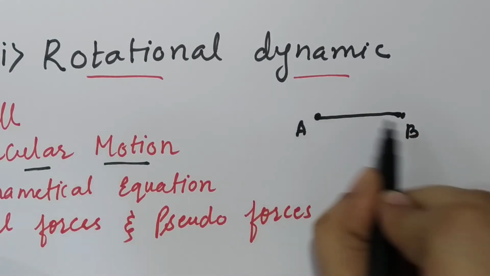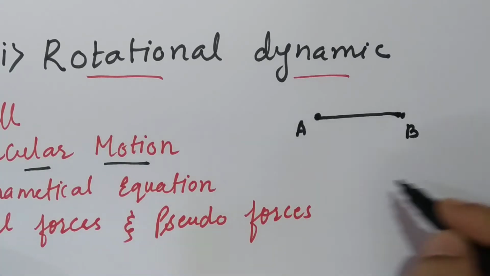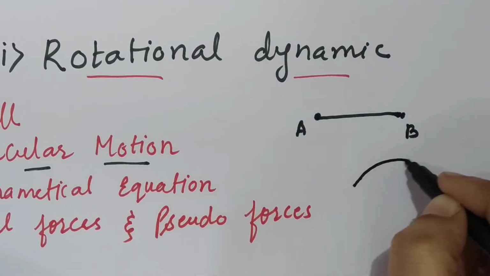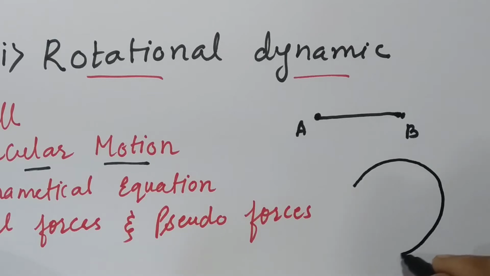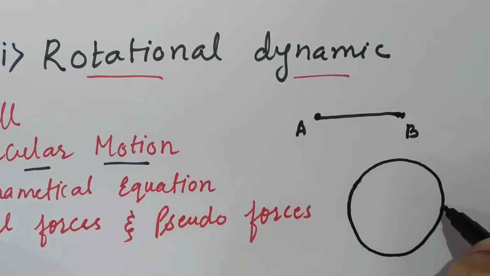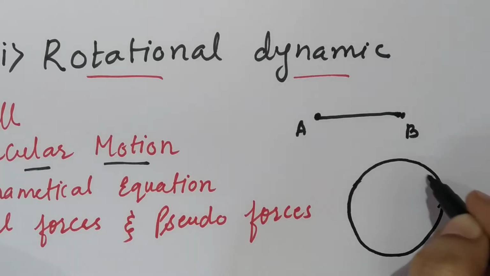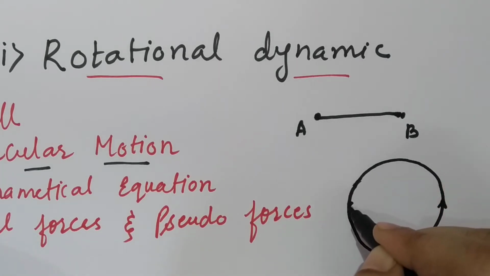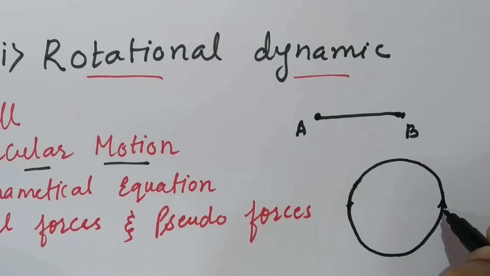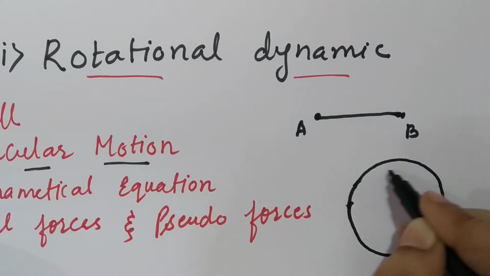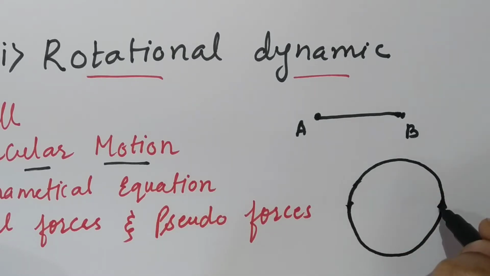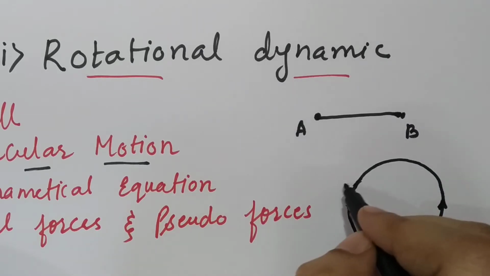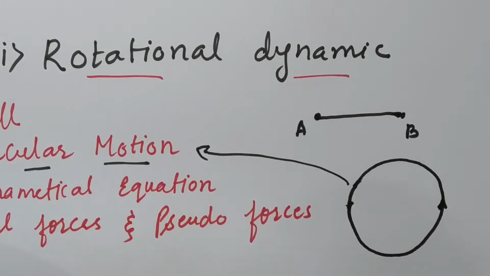Similarly, if the path followed by the object is not straight, if it is a circle, then the object is describing a path in the form of the circumference of a circle. So the object is moving along the circumference of a circle. We will say that this type of motion is circular motion. A very common example is the revolution of the earth.